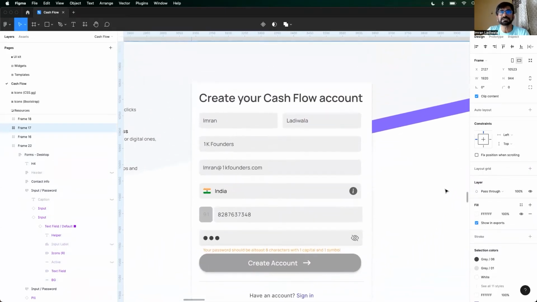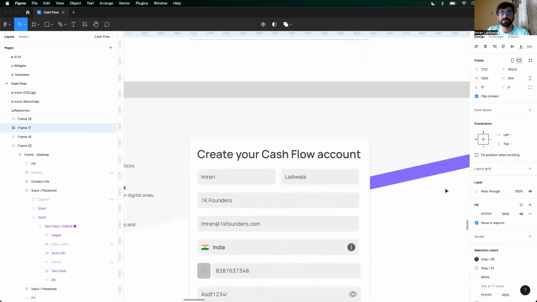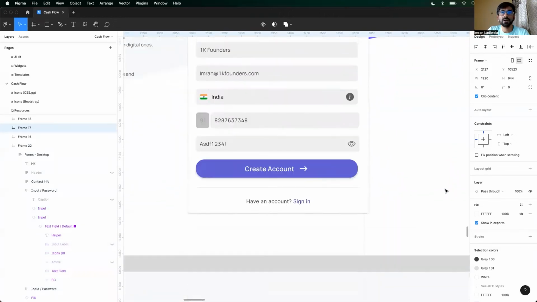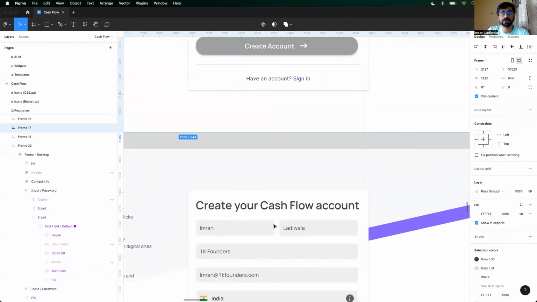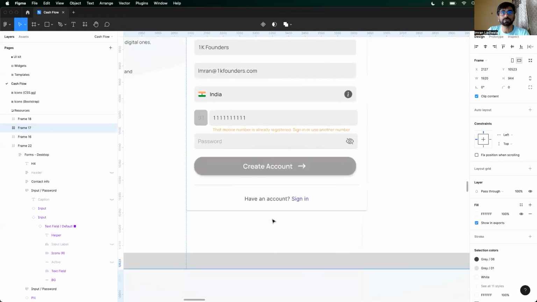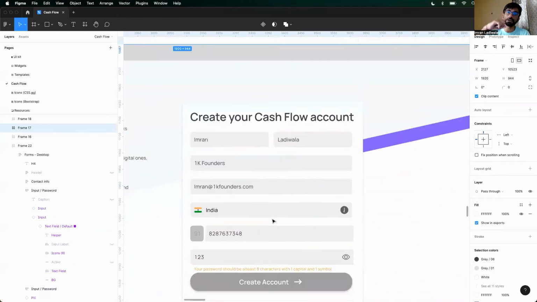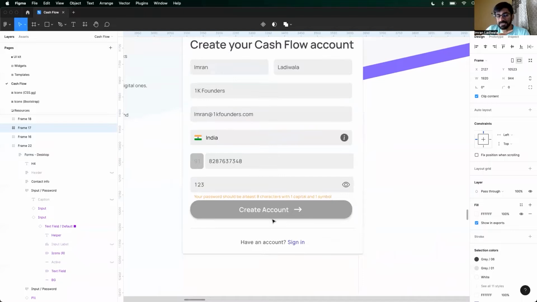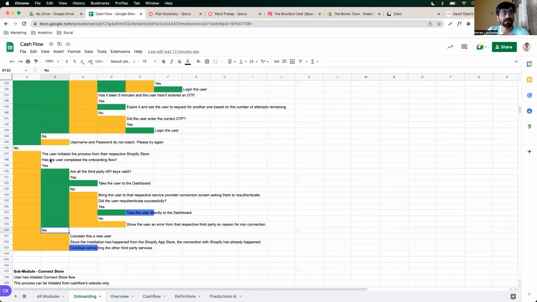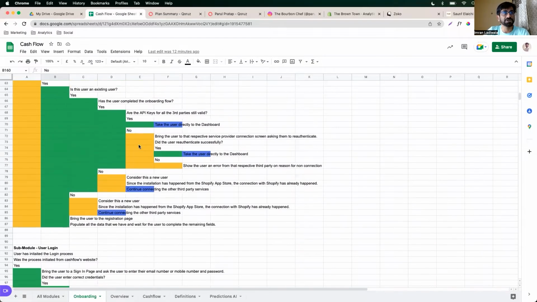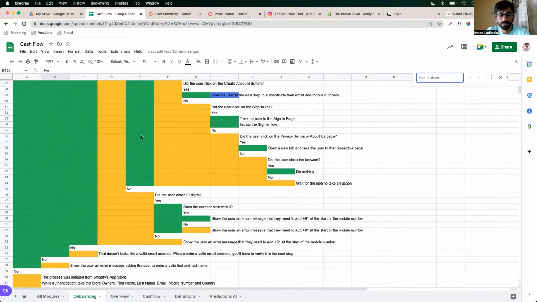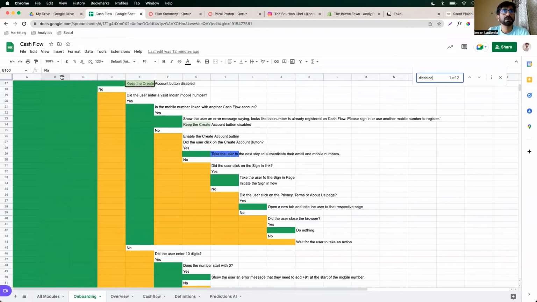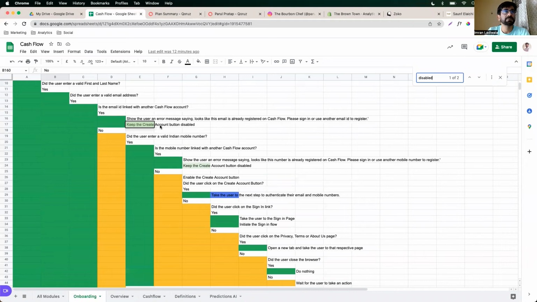Once all of these conditions are satisfied, only then would the create account button be enabled, right? You see, the create account button is disabled through and through. Also in the use case that we've written over here, we've clearly mentioned: keep the create account button disabled, right?